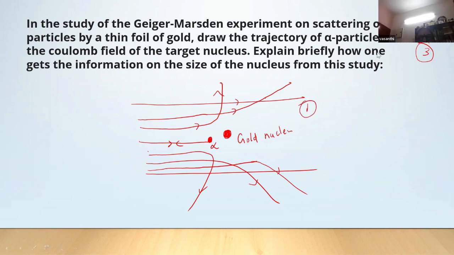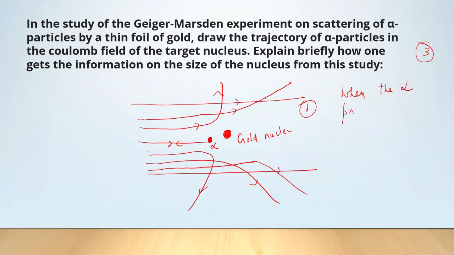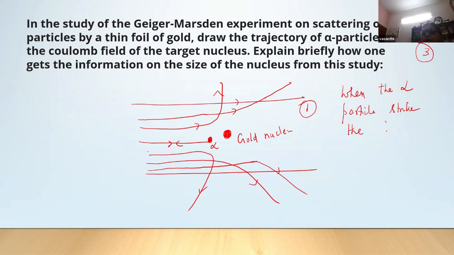Then explain briefly how one gets information on the size of the nucleus from the study. Definitely they should write the distance of closest approach formula, isn't it? The children should write that when the alpha particle strikes the gold nucleus head on, the velocity vector is along the center of the nucleus. This distance is r0.